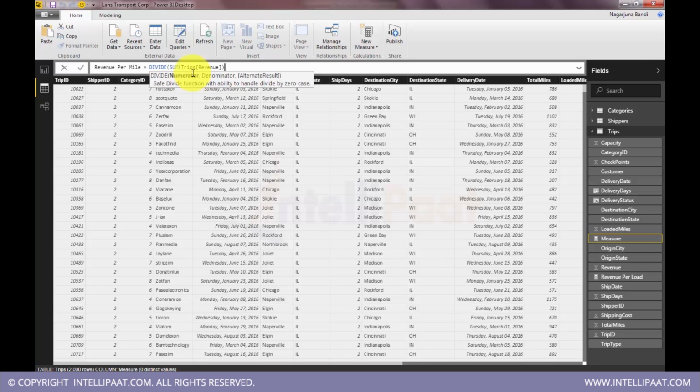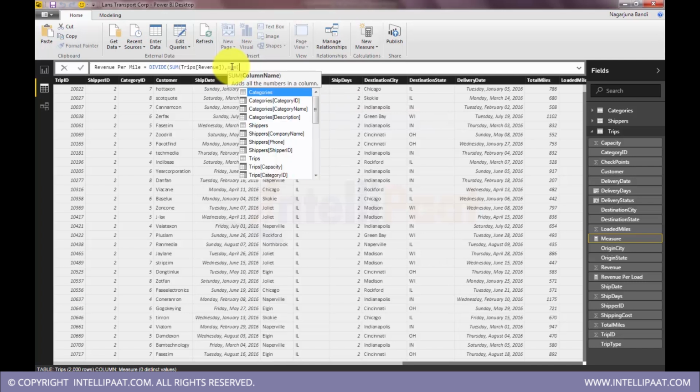Biggest advantage is if it encounters a divide by 0 error, then it will not throw anything, it will not fail, it will not stop calculating, it will simply give us a blank value. So that's one advantage. So divide by 0 errors can be handled by using this function. And you can also set what could be the alternate value.